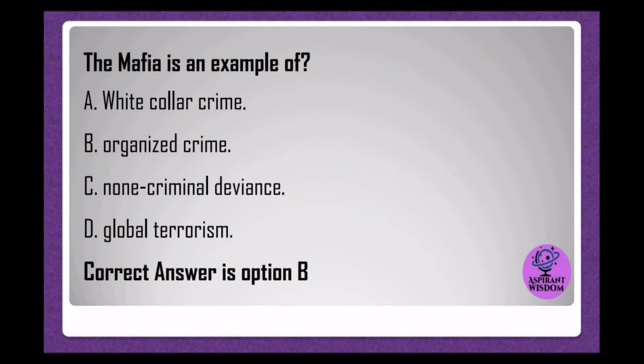The mafia is an example of A. white-collar crime. B. organized crime. C. non-criminal deviance. D. global terrorism. Correct answer is option B.